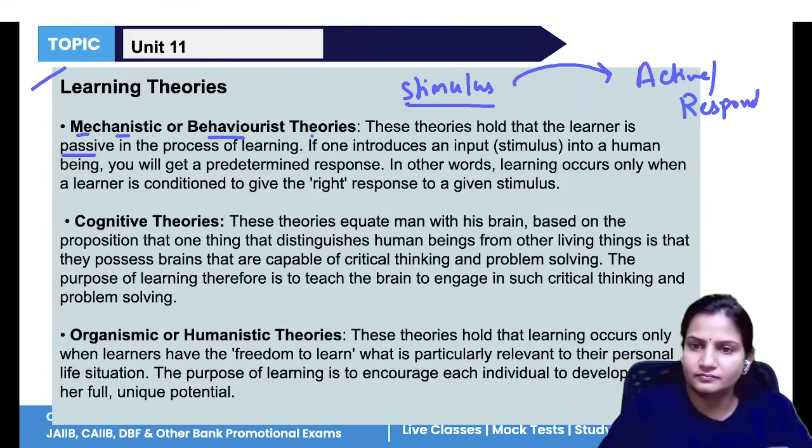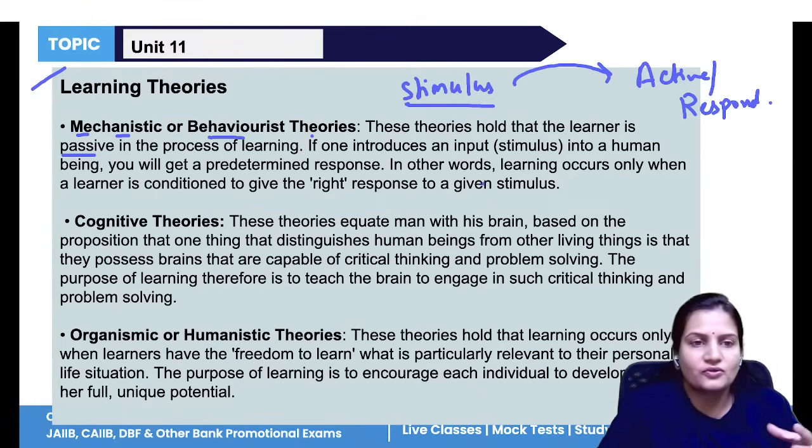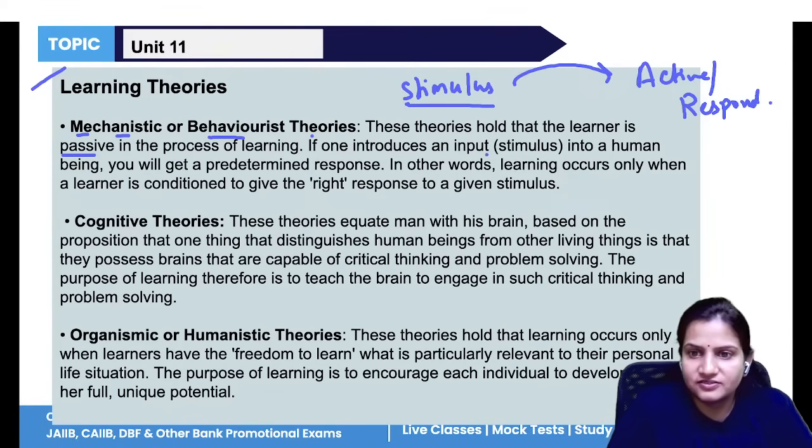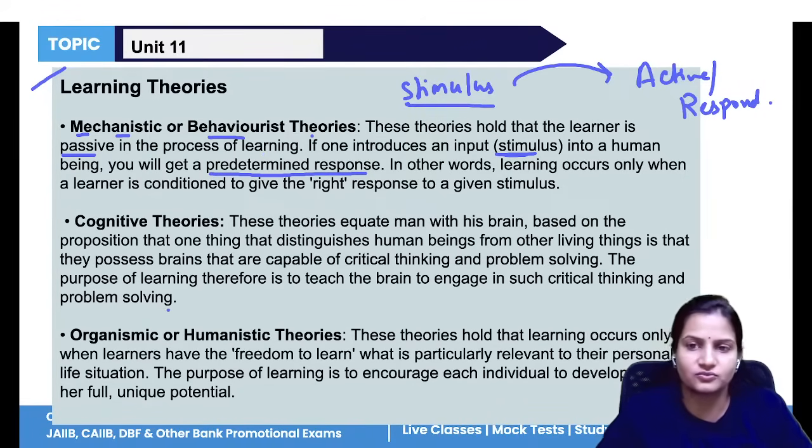Suppose you are in school and you are not studying properly or not attending the classes. But when the teacher scolds you in front of every student, the stimulus is provided by the teacher. Now you are responding. Now you are saying, okay, I will study for my exam. So that is what learner is passive means. You have to provide the stimulus so that the learner can respond, and the response will be provided by the learner or student.